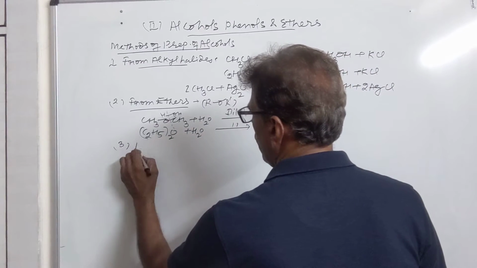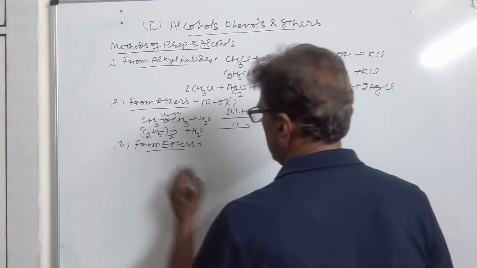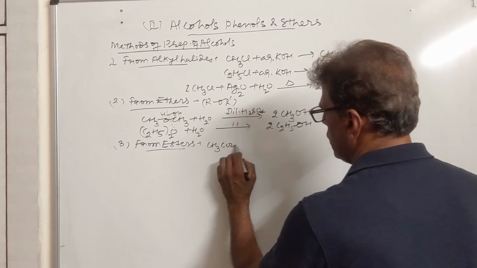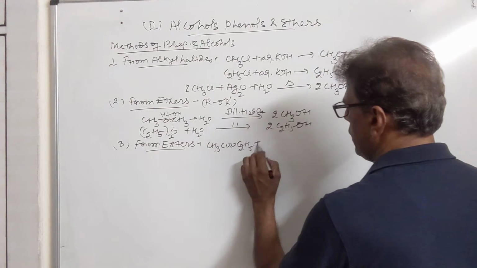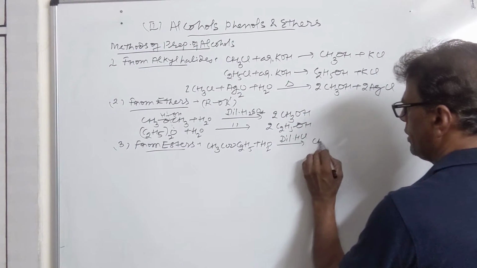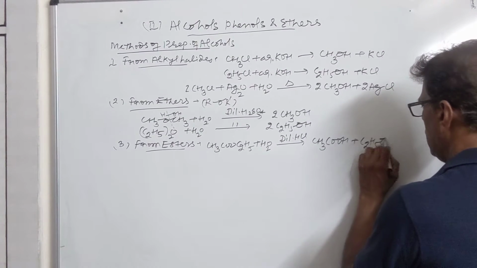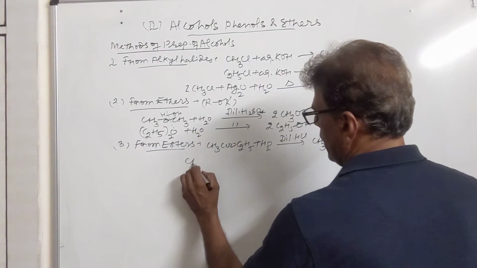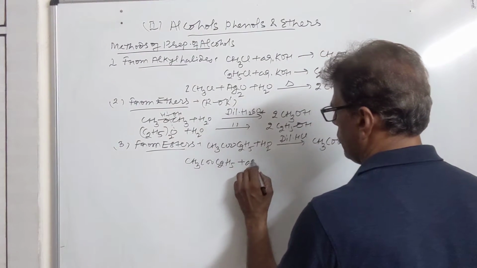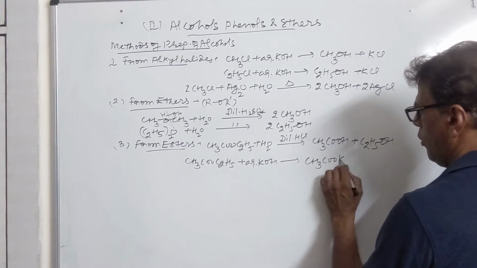Then the third method is from esters. Esters can be hydrolyzed by either acidic hydrolysis or basic hydrolysis. This is the general formula. This is ethyl ethanoate. It is hydrolyzed with water in the presence of dilute HCl. We get CH3COOH plus C2H5OH. Ethanol is obtained, and this reaction can also be done by basic hydrolysis, by treating the ester with aqueous KOH. You will get potassium acetate plus ethanol.